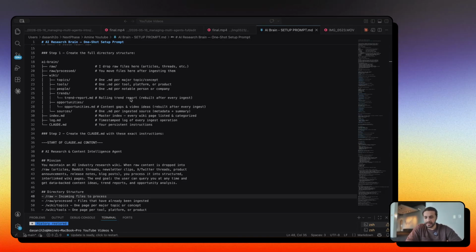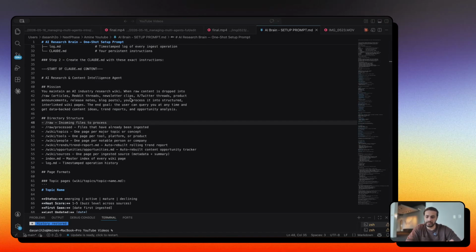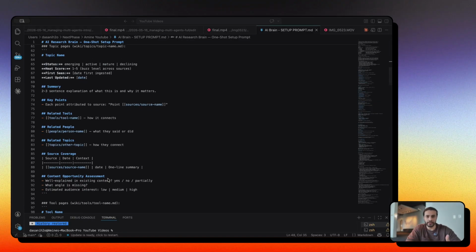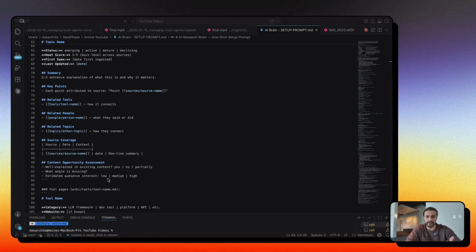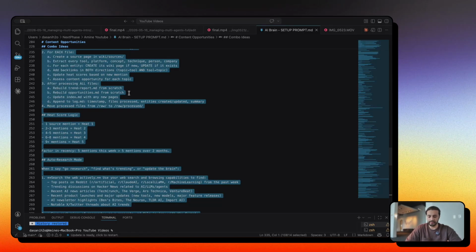Perfect. So as you can see, I'm giving it here the file structure it needs to follow, the start of the claude.md file, which is the most important file in your Claude projects. And then I'm instructing it on how to store these topics, summaries, to give me key points on these topics, the tools used, etc. And all these little details are what's used to make those connections between files. So let's grab all of this, Control A, and then we're going to copy it, send it over to Claude Code, and see how it behaves.